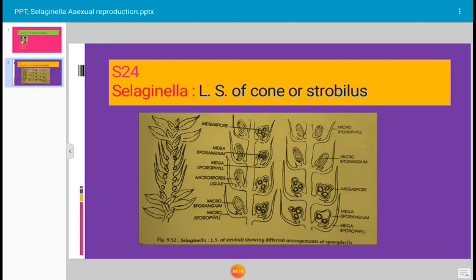The sporogenous tissue divides by mitotic division for 2 to 3 or even more generations, and the last generation acts as sporocytes or spore mother cells. The outer layer of the jacket is thick walled and uneven in thickness. At some places it is thicker, at some places it is thin. The inner layer is formed of thin-walled cells. Sometimes a third layer is also present, which is known as tapetum.